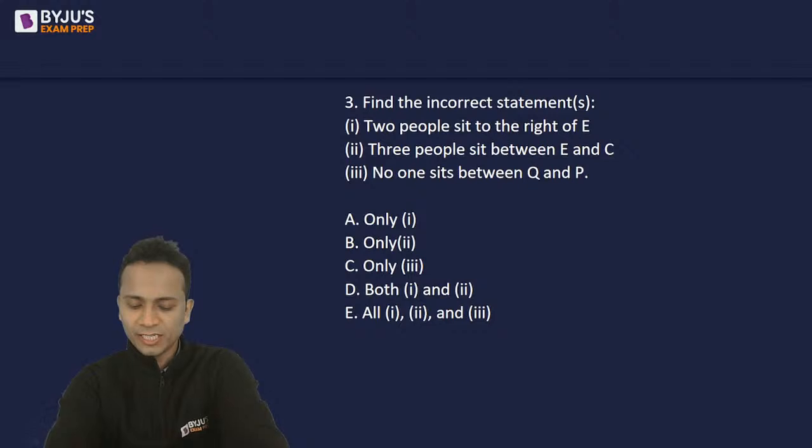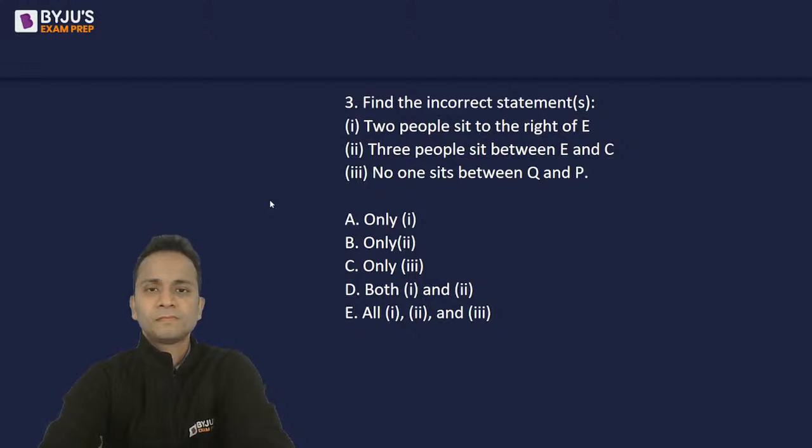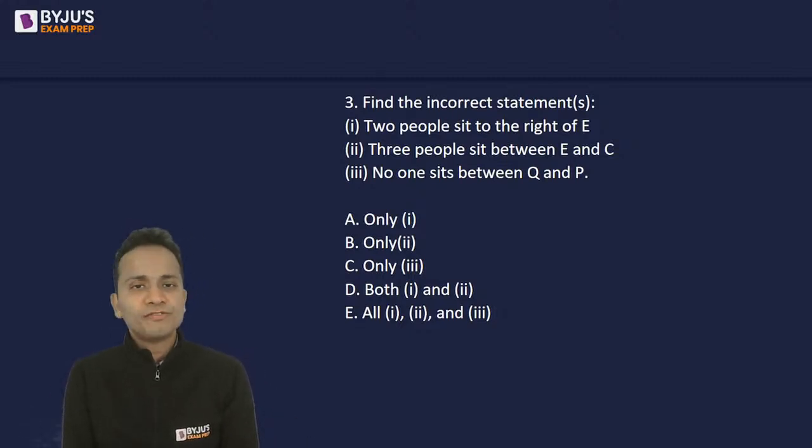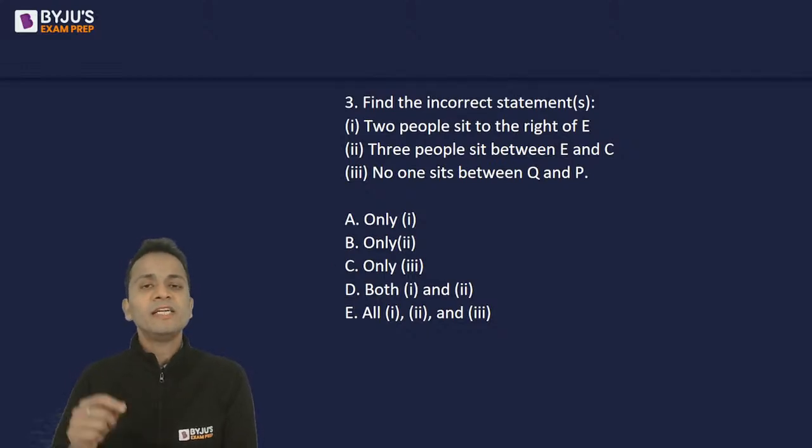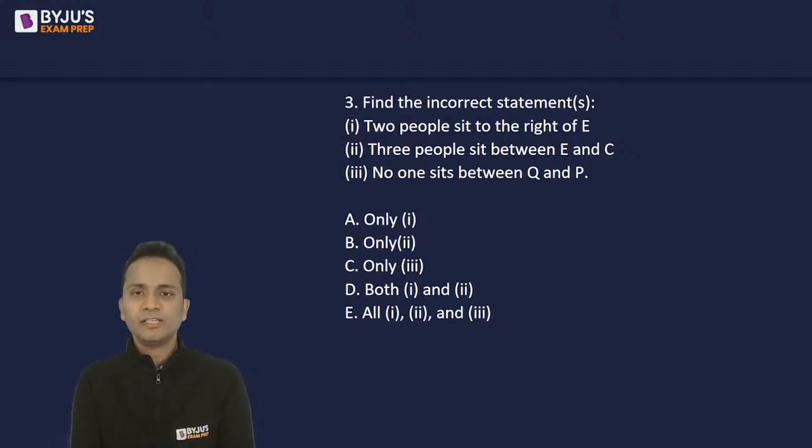Find the incorrect statement out of the given 3 statements. Two people sit to the right of E, three people sit between E and C, no one sits between Q and P. Okay, people, give me an answer in terms of option A, B, C, D, E.